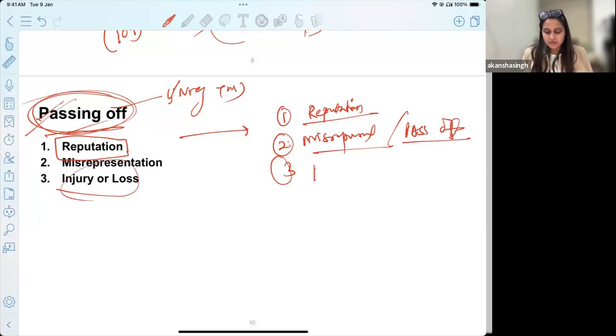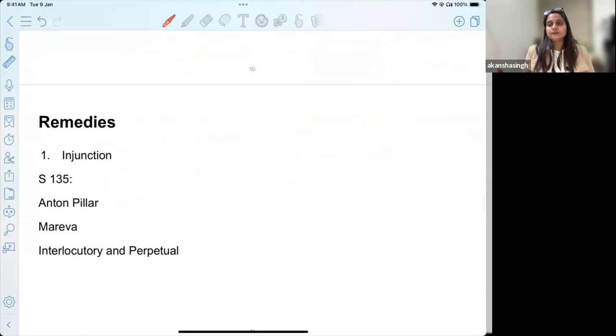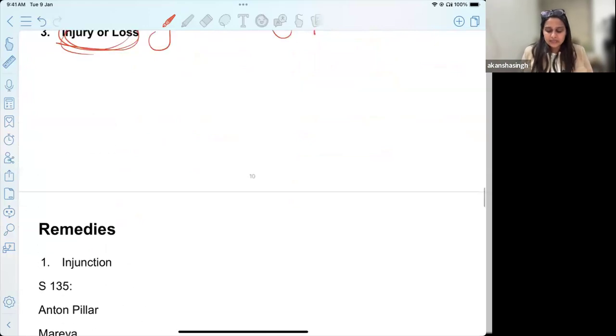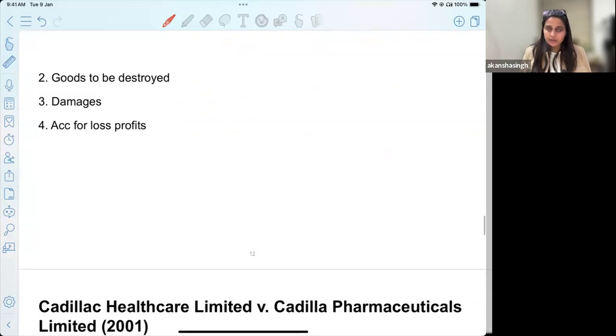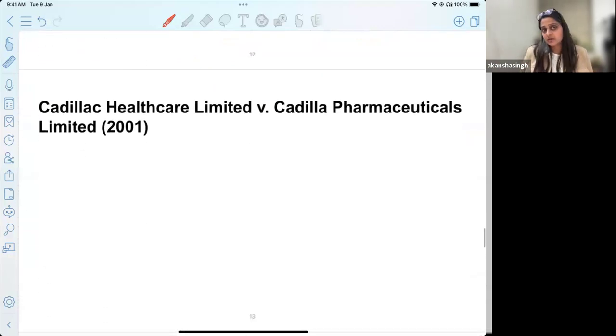And the third one is there must be some injury or loss that has happened to you. So you will have to prove all these three grounds to qualify for passing off, which is not the requirement when we talk about a registered trademark. You only have to say it is a registered trademark. And accordingly, there is a concept of prior use also, that it has been used for a long period of time, and people recognize and acknowledge it. All these are grounds that must be available when you're talking about passing off. So this is how you can make a distinction between a registered and an unregistered trademark.